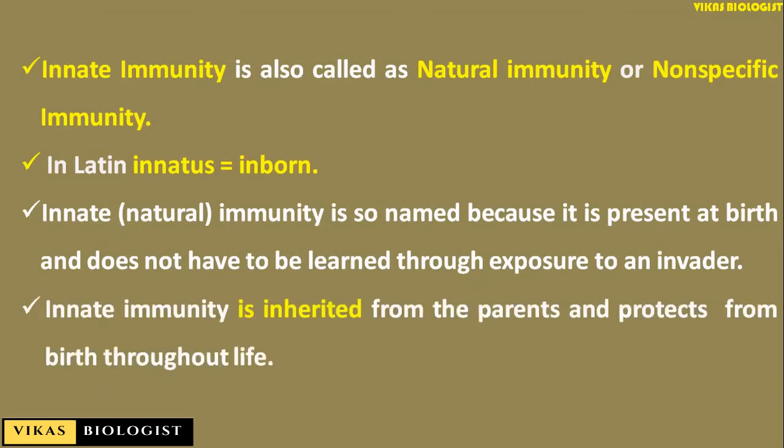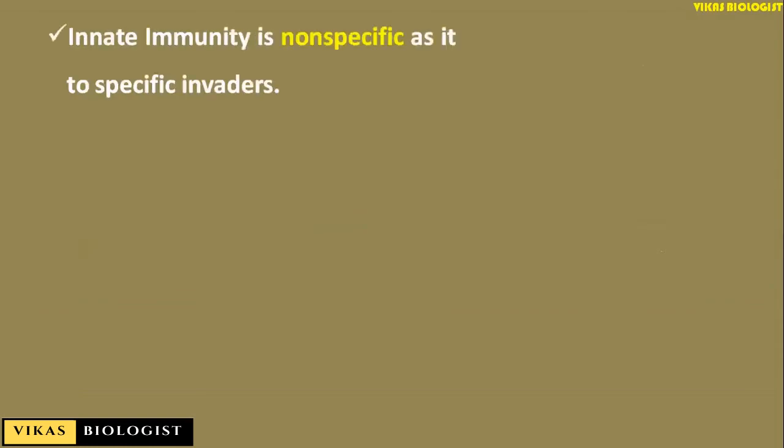Innate immunity is inherited. That means from the parents, you are inheriting innate immunity and it protects from birth throughout the life. Innate immunity is non-specific as it lacks specific responses to specific invaders. So innate immunity lacks specificity.